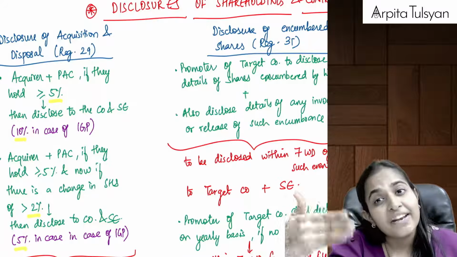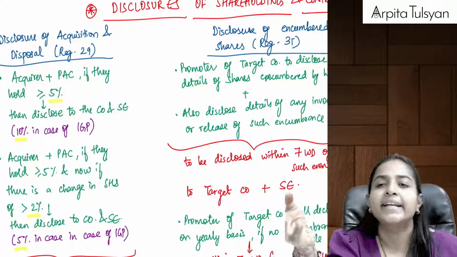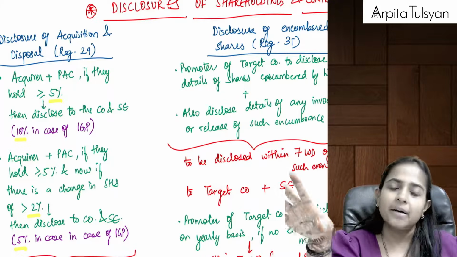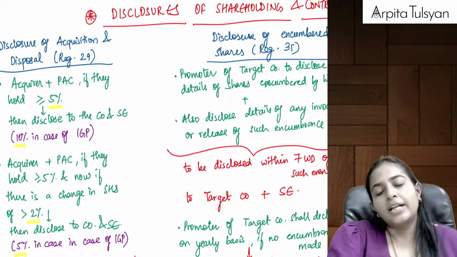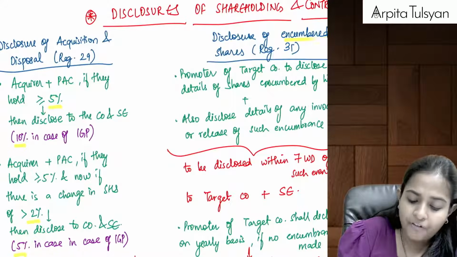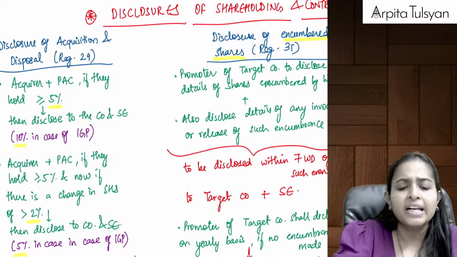After that, whenever there is a change of more than 2%, then again go and disclose it to the company. Are you clear with this? Okay, and then going on to the last disclosure, that is disclosure of encumbered shares.